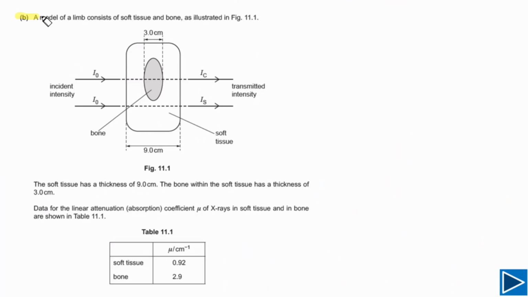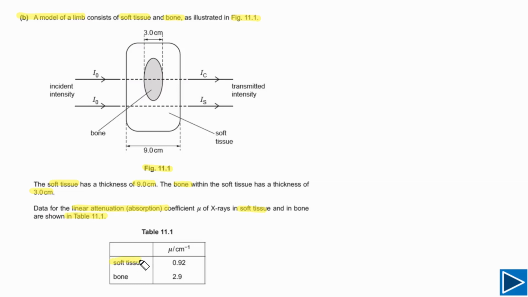For part B, a model of a limb consists of soft tissue and bone, as illustrated in figure 11.1. Soft tissue has a thickness of 9.0 centimeters and bone has a thickness of 3.0 centimeters. Data for the linear attenuation coefficient of X-rays in soft tissue and bone is given in table 11.1.